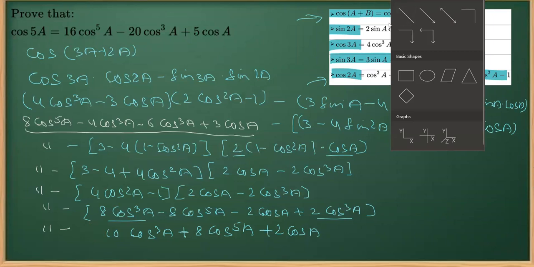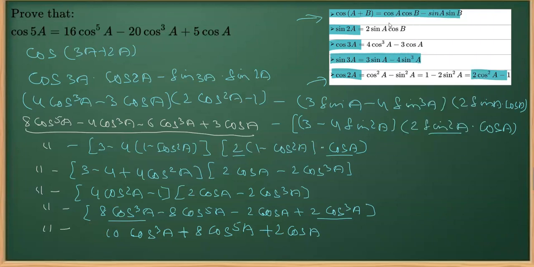Now check some like terms here for the final simplification. As you can see here, some like terms. Look into this. This is 8 times cos raised to the power 5A, right? And this is another 8 times cos raised to the power 5A. So it will give you how much? 16 times. So I'm writing here, that is 16 cos raised to the power 5A.